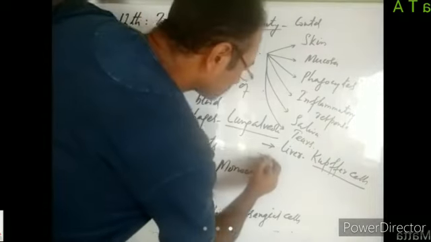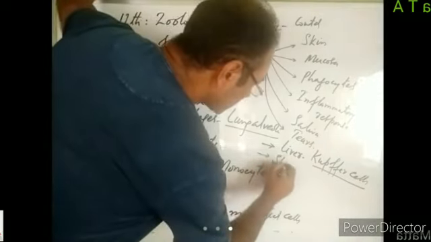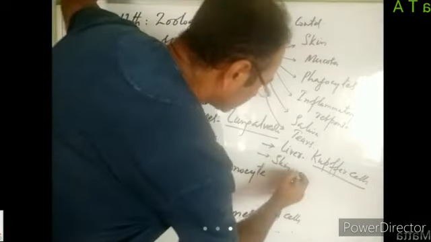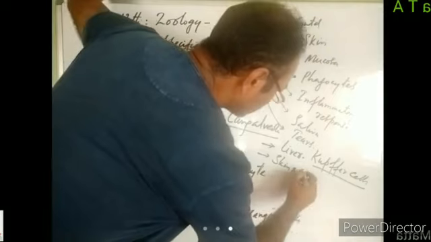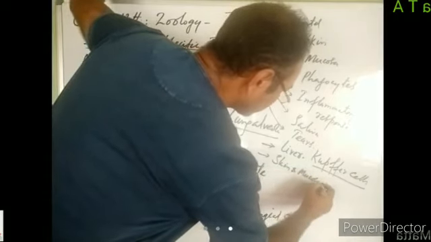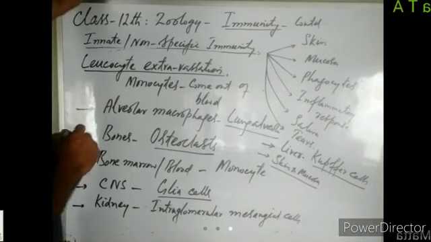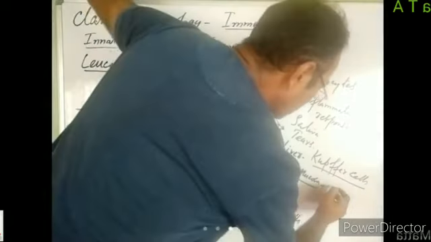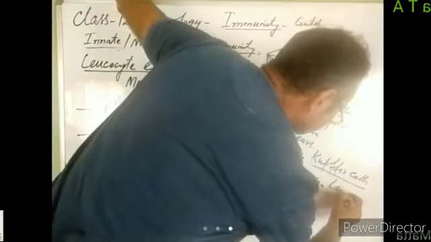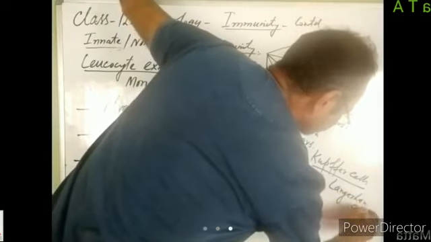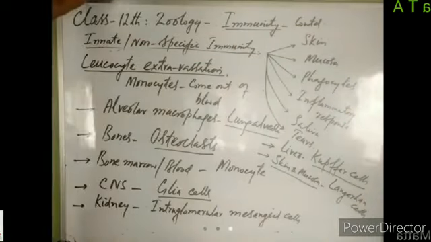Some monocytes come out of blood circulation and stay in skin and mucosa. Those monocytes which reside in skin and mucosa are known as Langerhans cells.